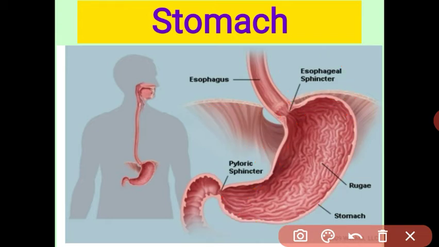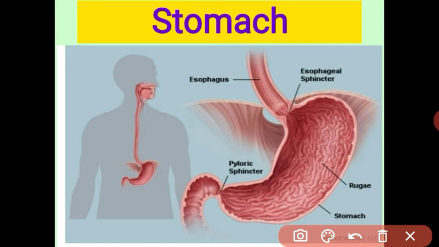The lining of the stomach has glands. These glands are called gastric glands. The glands secrete the gastric juice, and gastric juice is a composition of HCl, pepsin and mucus. These three substances help to digest the food.